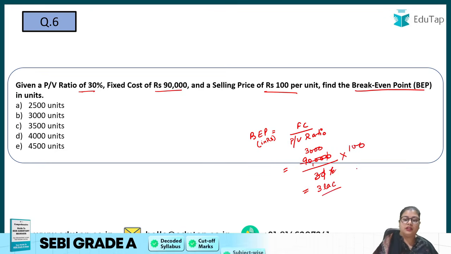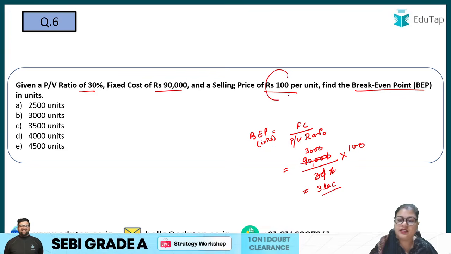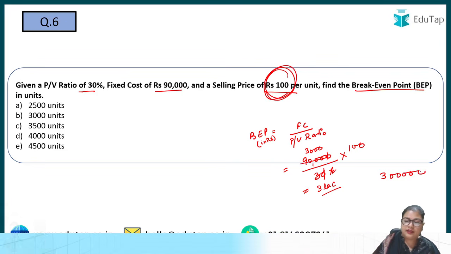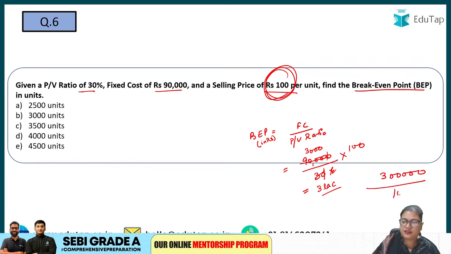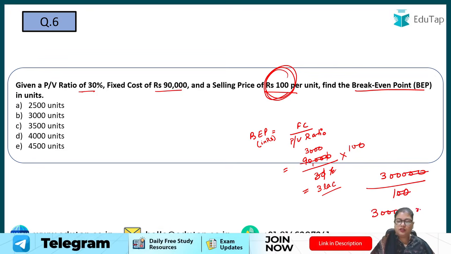But you don't want it in rupees, you want it in number of units, right? The options are given in units. So how will you find this out? Selling price is given to you, that is rupees 100 per unit. So you will just divide 3 lakh by the selling price, that is 100 rupees, and you will get the number of units. So 3000 will be the number of units. Again, the crux is that you need to remember the formula, right?